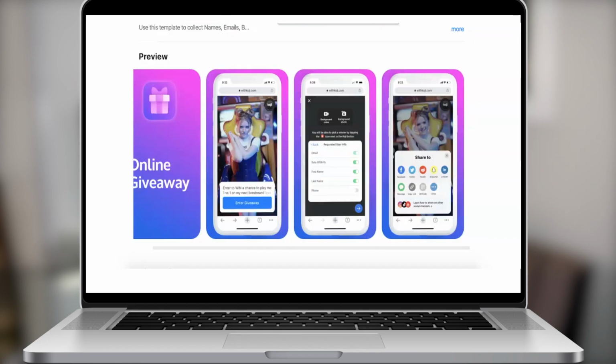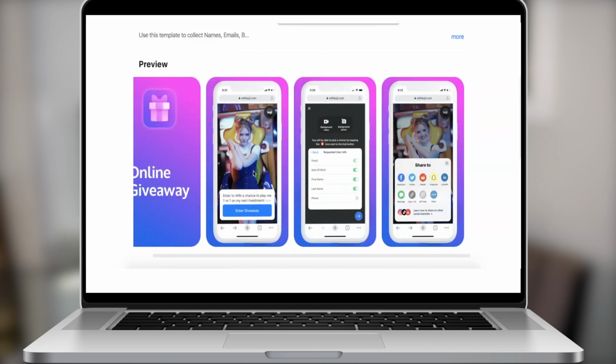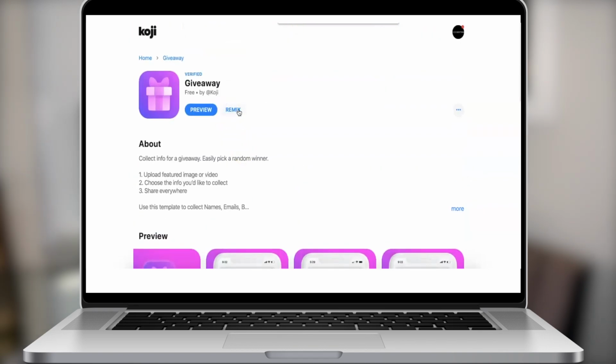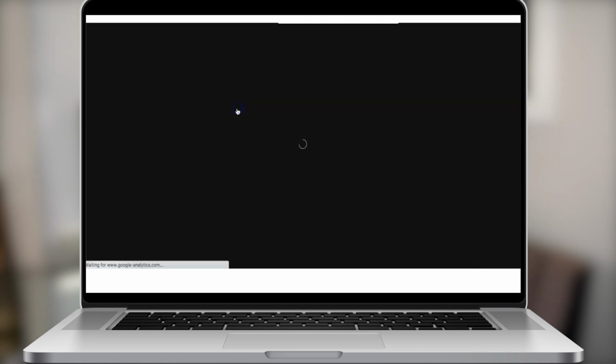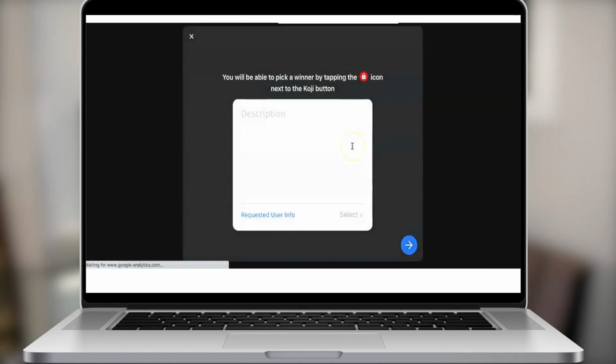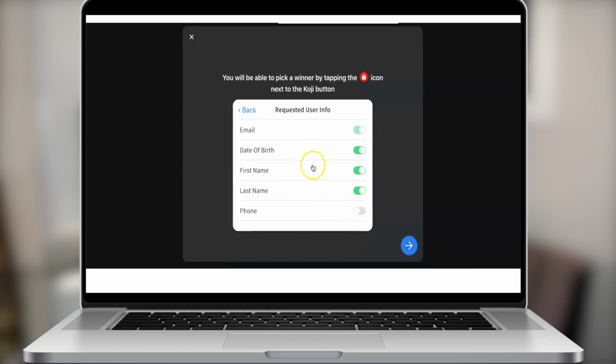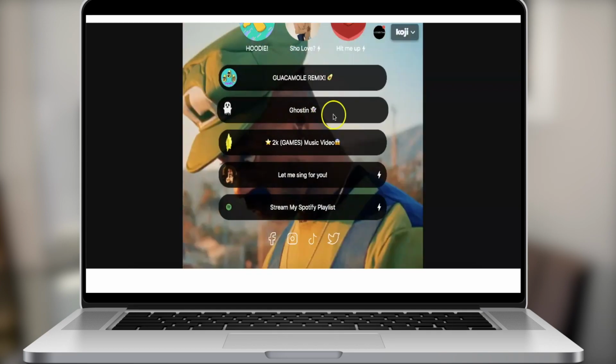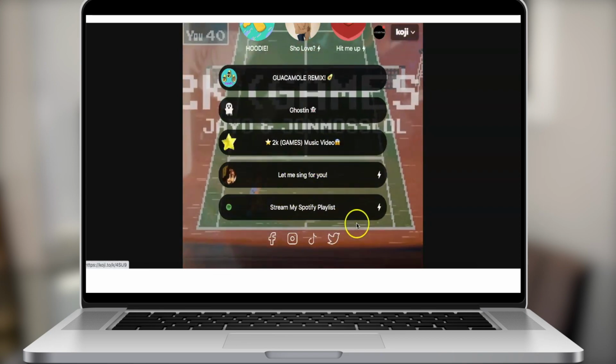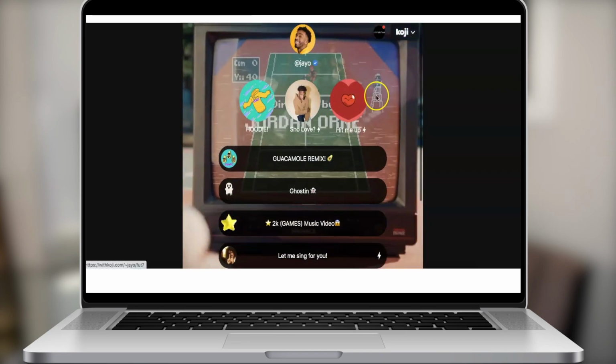And then this would pop up, right? A picture of whatever you want, enter the giveaway. What do you want for that giveaway, right? So the email is the first and last name. And this is done right here on the phone. You literally just click remix. I can do it on my computer. And once I'm done creating this information, I can go ahead and publish that link, and it will show up right here on the bio, right? Like as one of these areas. So it's super, super easy.